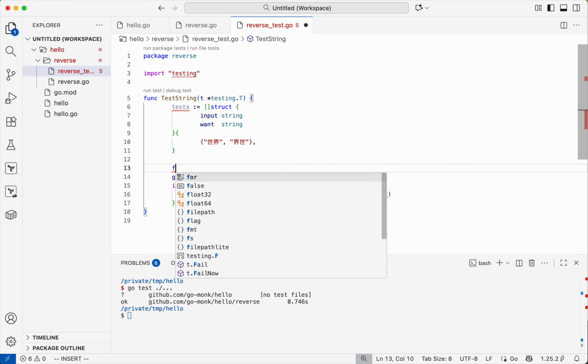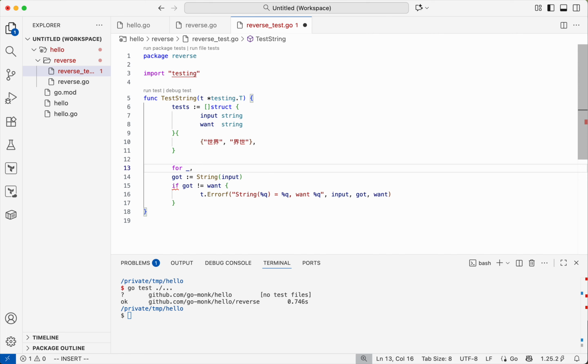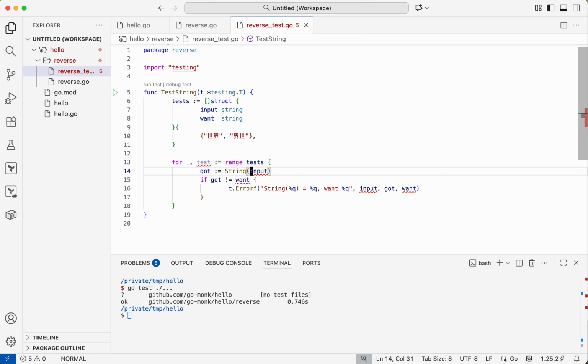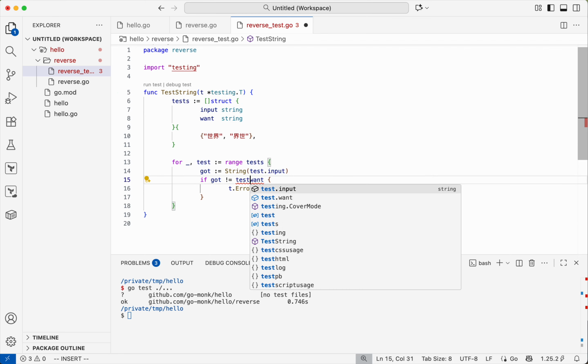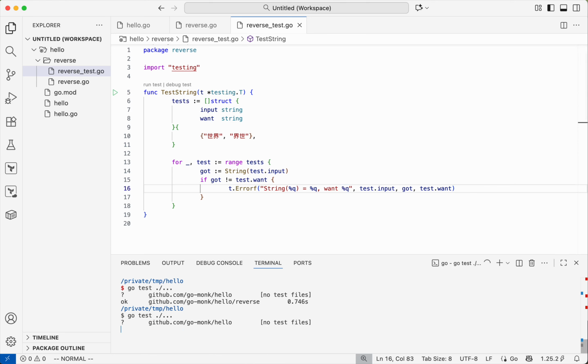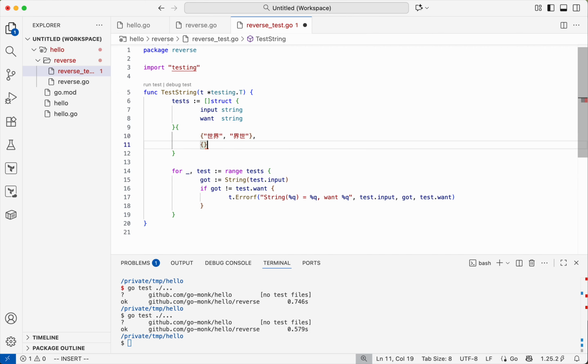Now we can loop through the slice of tests, range tests, and we change this to test.input. It's this field. test.want, and also here test.input and test.want. Let's see. Cool, it's working as before. So the advantage is that now we can add more test cases.